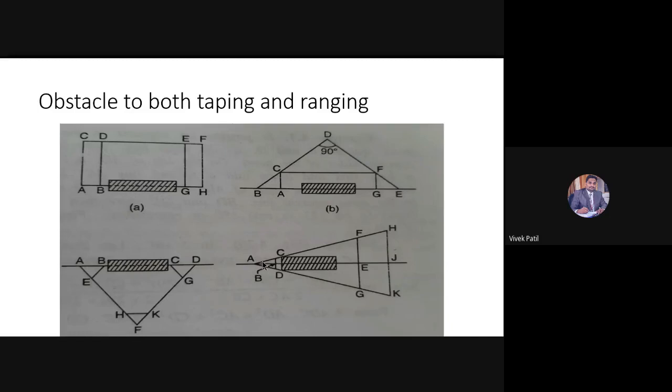As well as, I want to know the distance between AE or AJ or BE.